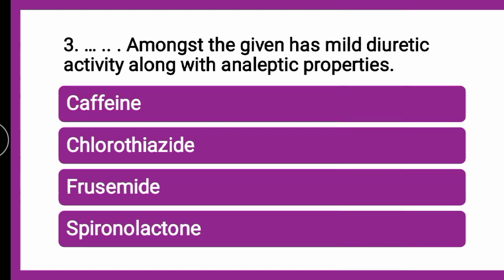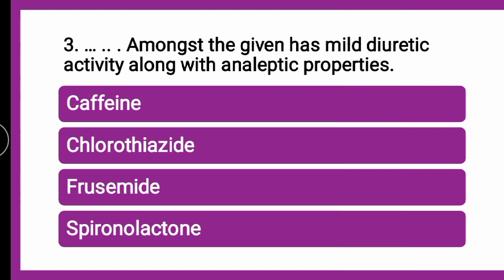Next question is dash amongst the given has mild diuretic activity along with the analeptic properties. Along with being a mild diuretic, it also has analeptic properties. Analeptic is nothing but CNS stimulant. In our MCQs of synonyms you might have seen that CNS stimulants and analeptics are nothing but one and the same.